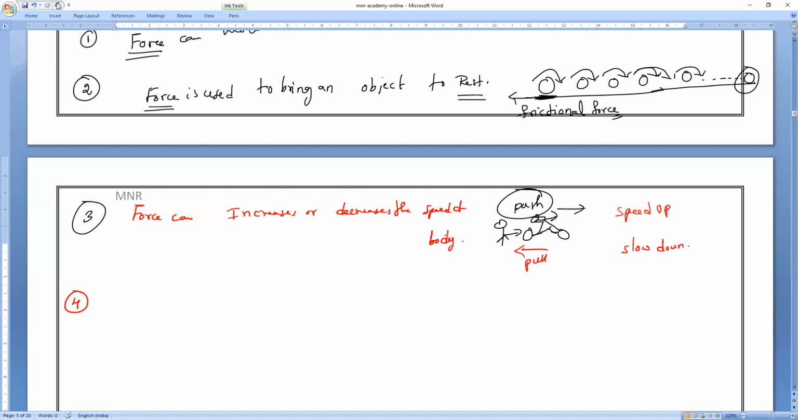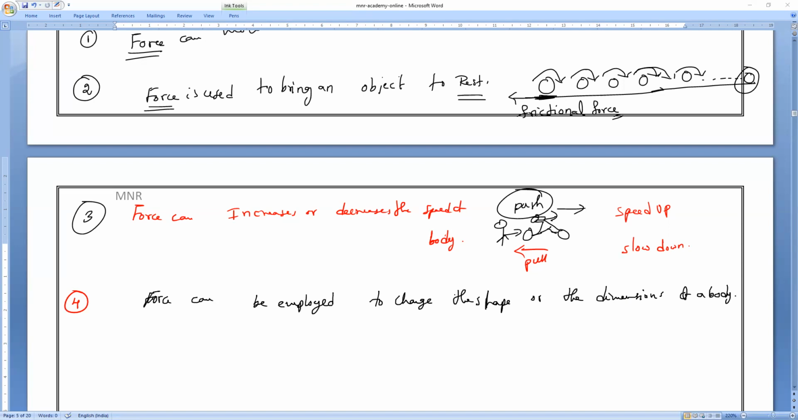In 8th class we cannot be technical, but in 9th we have to use little technical terms. So that is what you have to write: force can be employed to change the shape or dimensions of a body. So that is what you have to remember. This is the fourth effect.